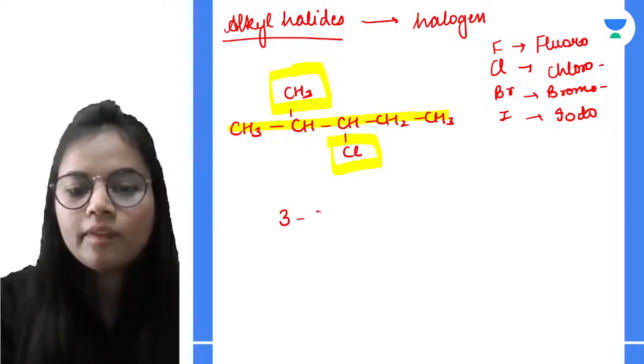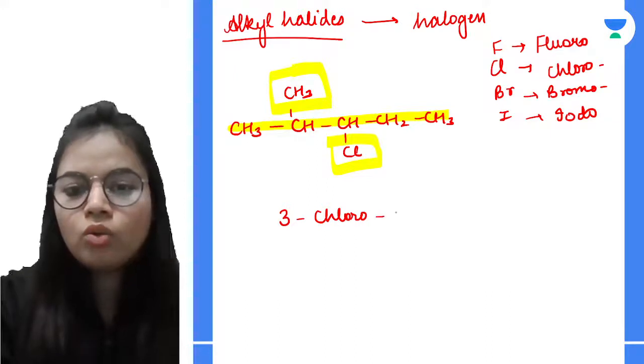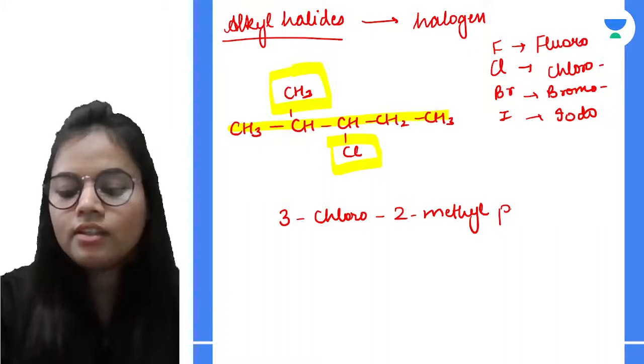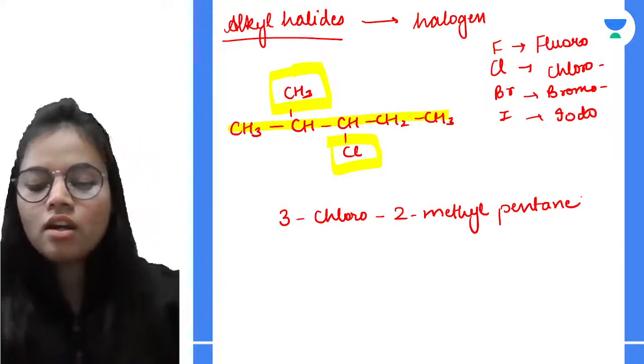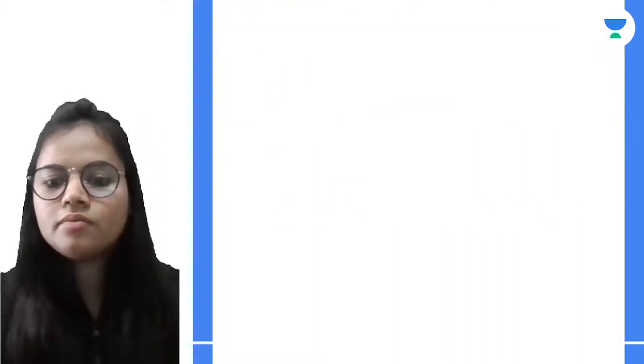So 3-chloro, then 2-methyl, and the name of the longest chain, that is pentane. Okay, all right. Similarly, if I go for another, that is